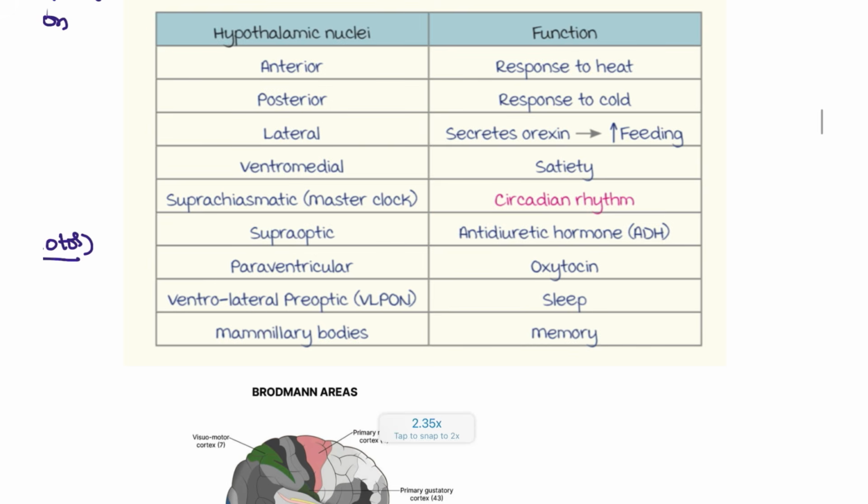Next, hypothalamic nuclei and their functions. Anterior is for heat, posterior is for cold, lateral is for feeding, and ventromedial is for satiety. Suprachiasmatic is circadian rhythm, supraoptic is ADH or vasopressin, paraventricular is for oxytocin, ventrolateral preoptic is for sleep, and mammillary bodies are for memory.